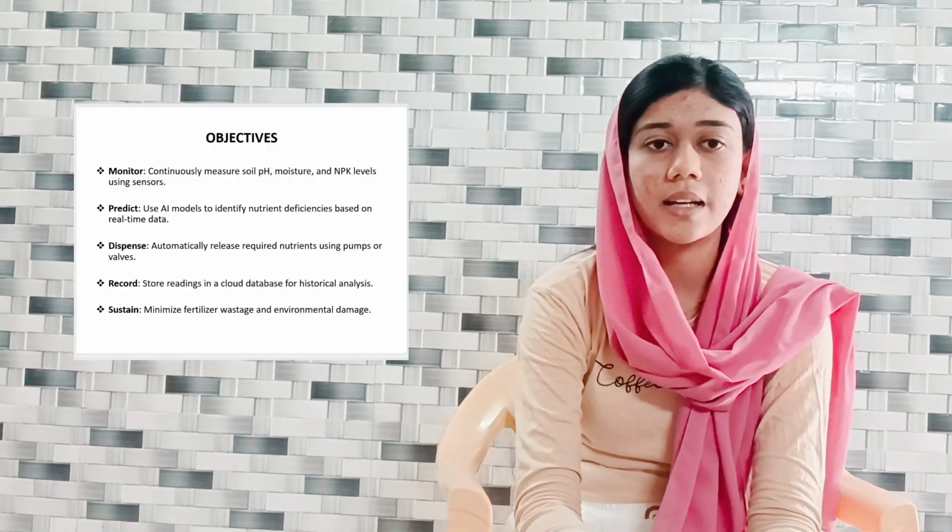So next we move on to the objectives. Based on this problem, our objectives are: first, to continuously monitor soil parameters like pH, nitrogen, phosphorus levels using NPK sensors. Next, to use AI models to predict the nutrient deficiency based on real-time data. And then to automatically dispense the required nutrient using pumps or valves. We also aim to record the data in a cloud database for future analysis. And finally, to minimize the fertilizer wastage and reduce the environmental impact.